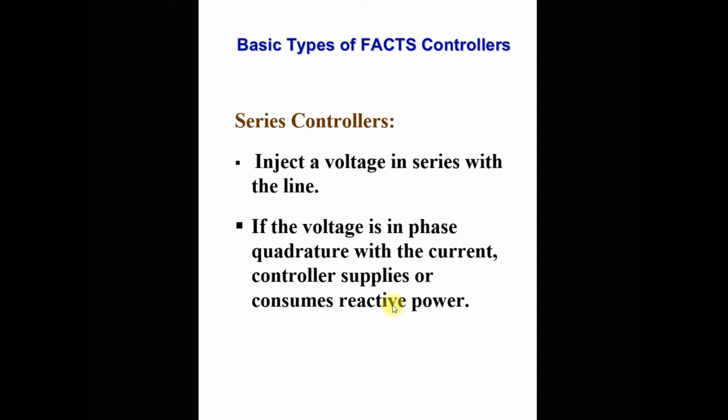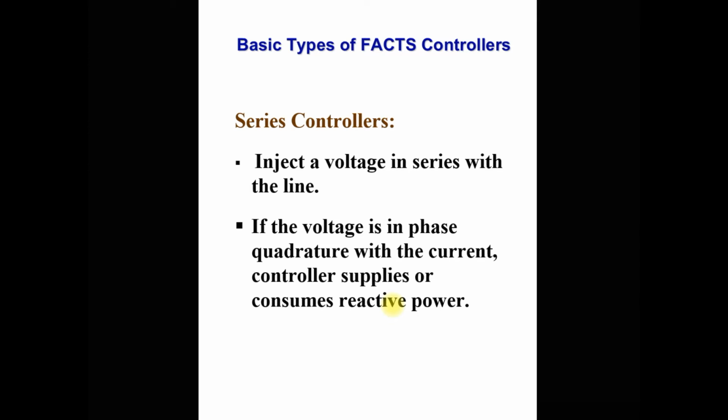Suppose the voltage lags behind the current, which means the current leads the voltage. At that time, this controller supplies reactive power. If exactly opposite, then it absorbs reactive power. It means when the current lags behind the voltage, at that time this controller absorbs reactive power from the system.